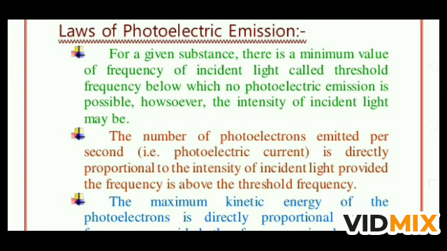For a particular substance the frequency required is different. So for a given substance there is a minimum value of the frequency required, and that frequency is called threshold frequency, below which no photoelectric emission takes place until that frequency is reached. This is the first law.